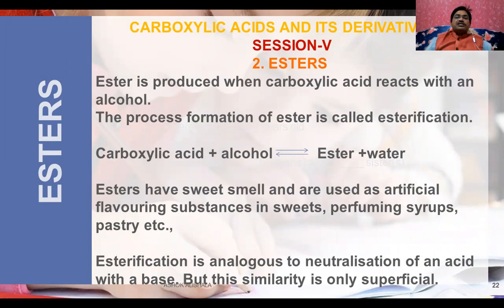The process of formation of ester is called esterification. How is it formed actually? Carboxylic acid reacts with alcohol in presence of either acid or base to give the ester and water. This reaction is specifically called esterification.